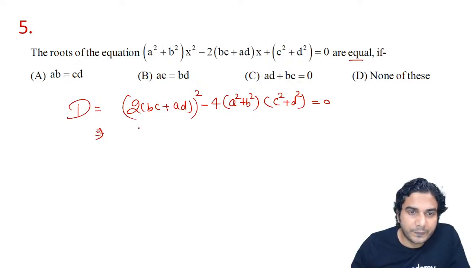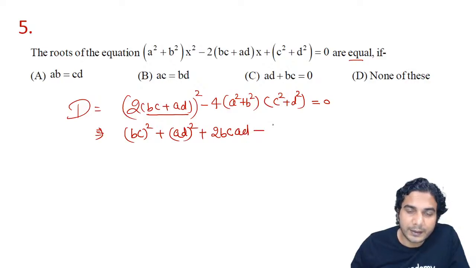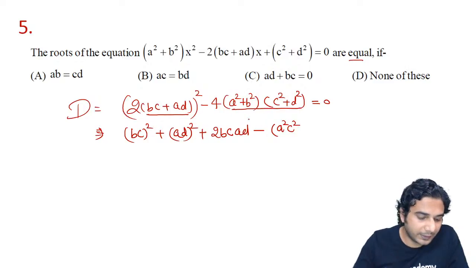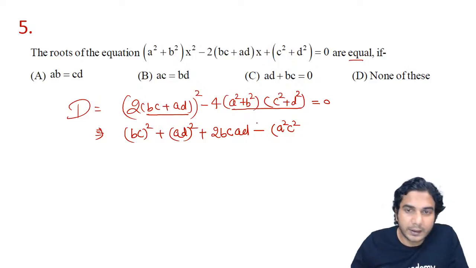So after dividing by 4, we'll get (BC plus AD) the whole square, and let's expand this also. So we'll get BC the whole square plus AD the whole square plus twice of BCAD, minus. Now expand this also. So it will be A square C square plus A square D square plus B square C square plus B square D square.